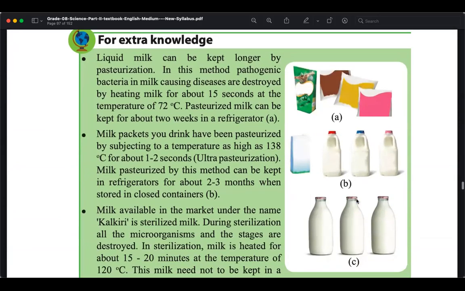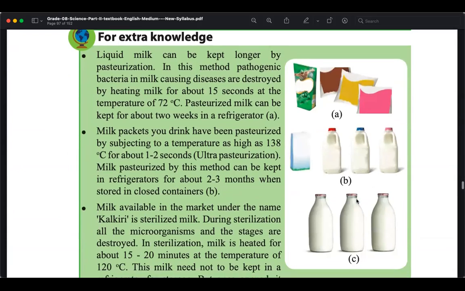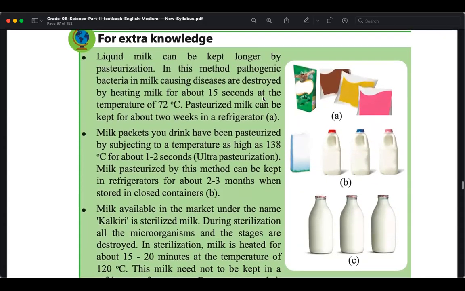Okay, this is pasteurized milk. So how it is basically, right? The liquid milk is kept for a long time after pasteurizing.